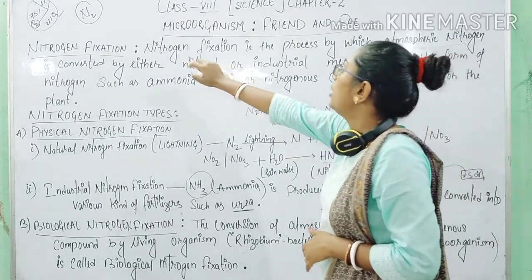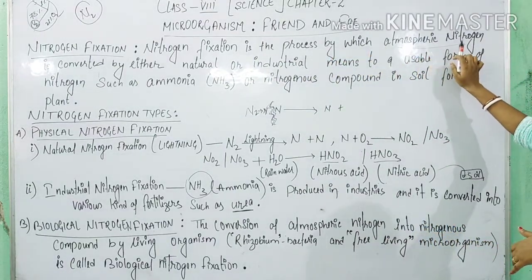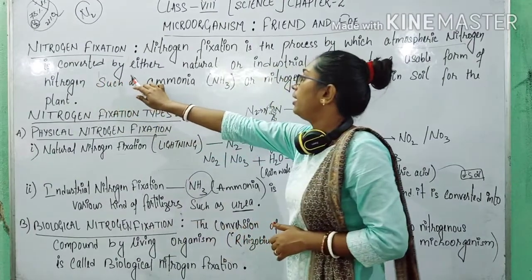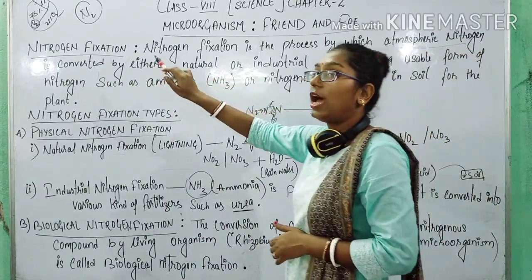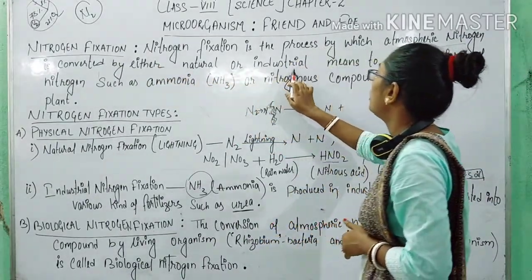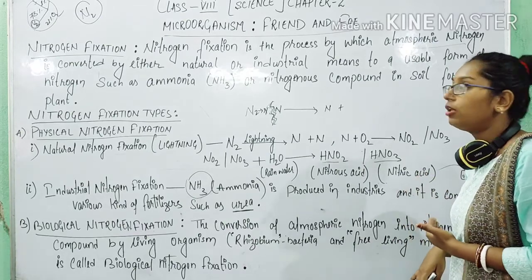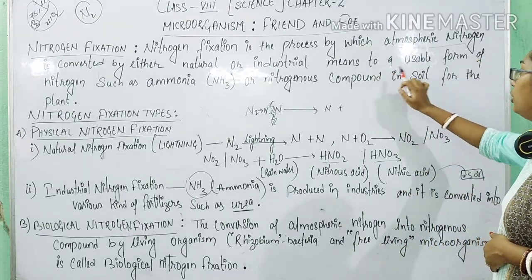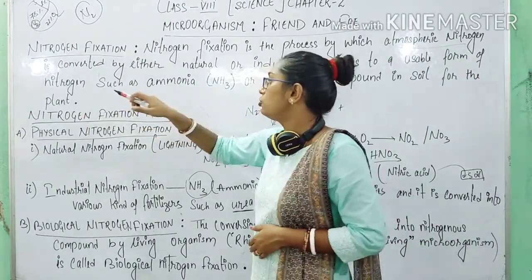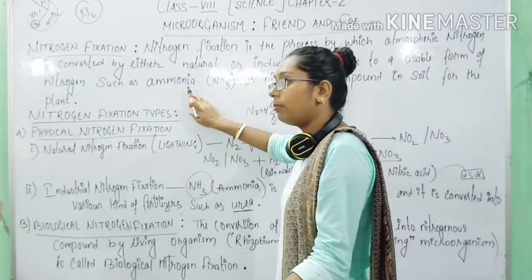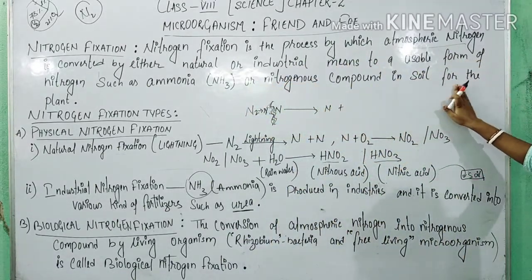Here I have written: nitrogen fixation is the process by which atmospheric nitrogen is converted either by natural or industrial means into a usable form of nitrogen such as ammonia or other nitrogenous compounds in soil for the plants.